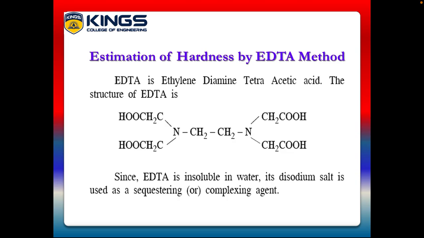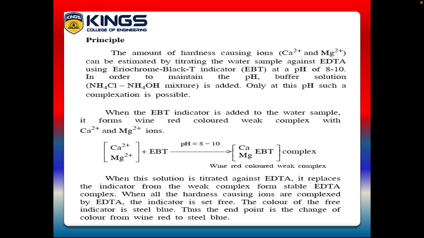For that purpose, we are using the EDTA method. So what do you mean by EDTA? EDTA is ethylene diamine tetraacetic acid. See the structure. This is the structure of EDTA. Since EDTA is insoluble in water, its disodium salt is used as a complexing agent. We cannot use EDTA directly. We have to use the sodium salt of EDTA. Why? The sodium salt of EDTA only forms a complex with hardness producing ions.